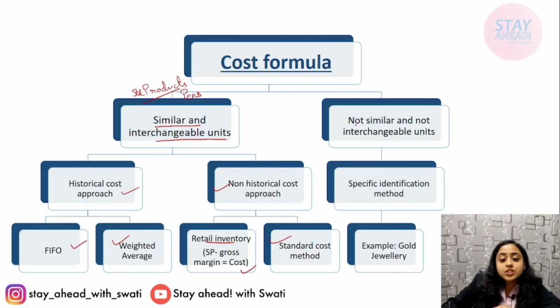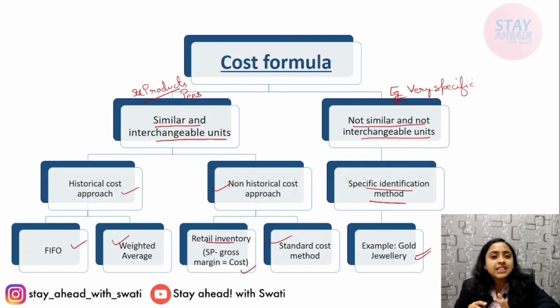In case it is not similar or not interchangeable units, for example very specific designs, like boutique pieces, jewelry pieces, specific identification method is taken, for example gold jewelry. No two pieces of jewelry are equal and same, they have different weights, different designs and all.